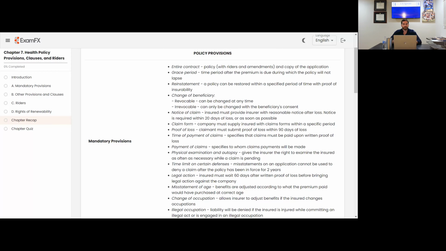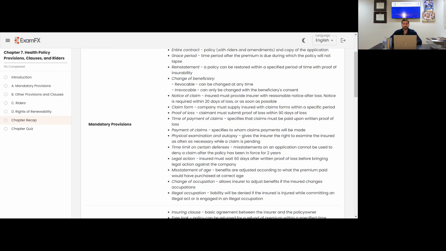Change of beneficiary. Revocable can be changed at any time. Irrevocable can only be changed with the beneficiary's consent. This one's different. Notice of claim: the insured must provide the insurer with reasonable notice after loss. Notice is required within 20 days of loss or as soon as possible. So if you have a health insurance policy and you need to make a claim on it, make sure you get it in within 20 days of your loss or as soon as possible.